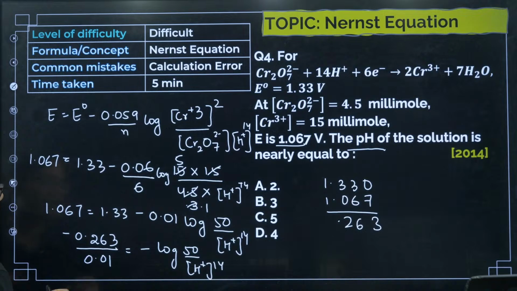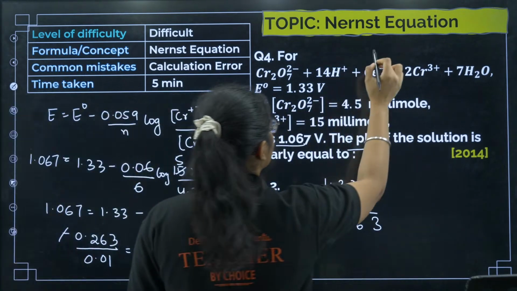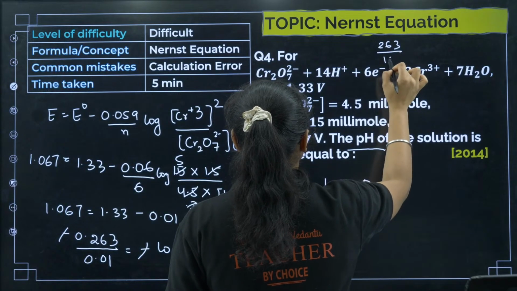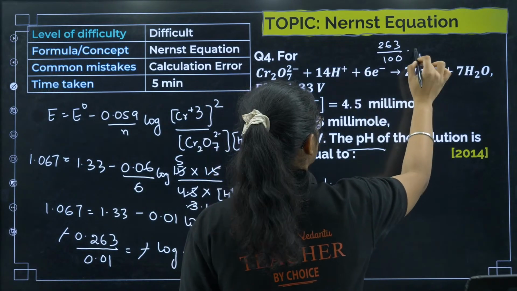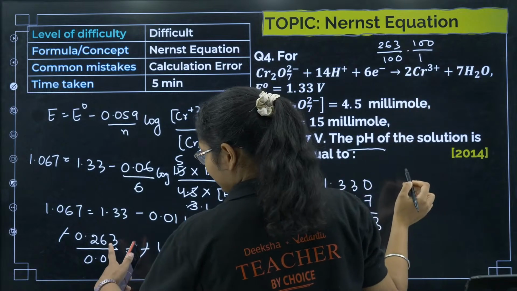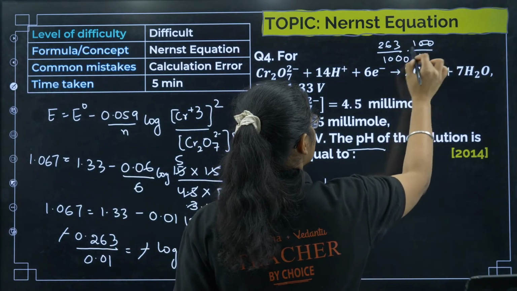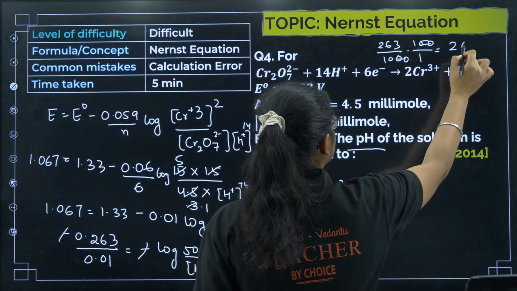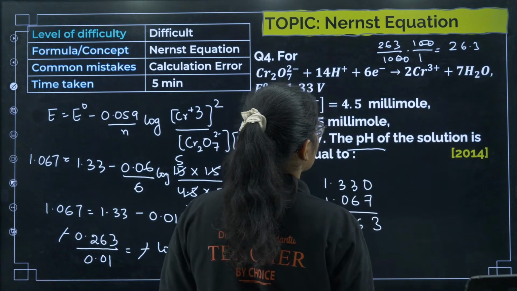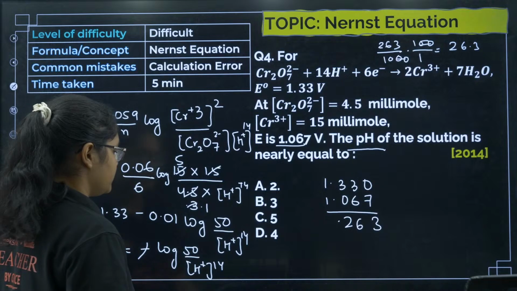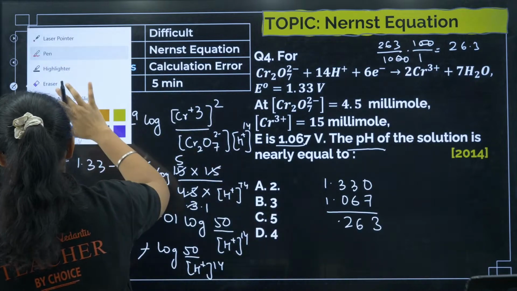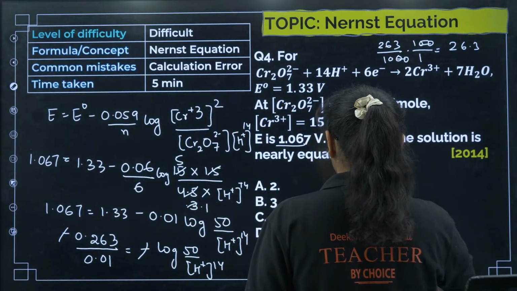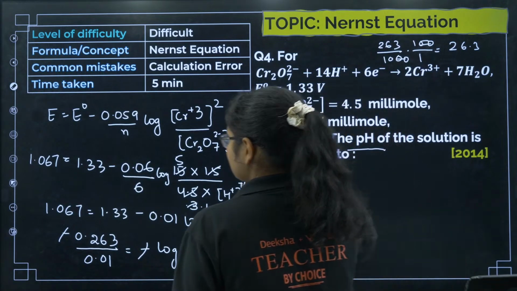Okay, now what I can do, if I just solve this, I'll get minus minus, I can cancel, and this I can write like this. You can get 263 divided by 100, and I have 1 divided by 1000, right? So I will get here 26.3. Okay, so I will have 26.3 this side. So let me just solve on this side. All of you can check this side if I am just obstructing that one.